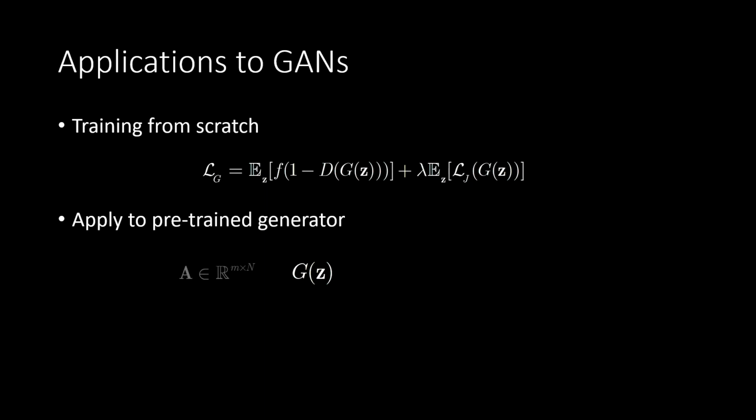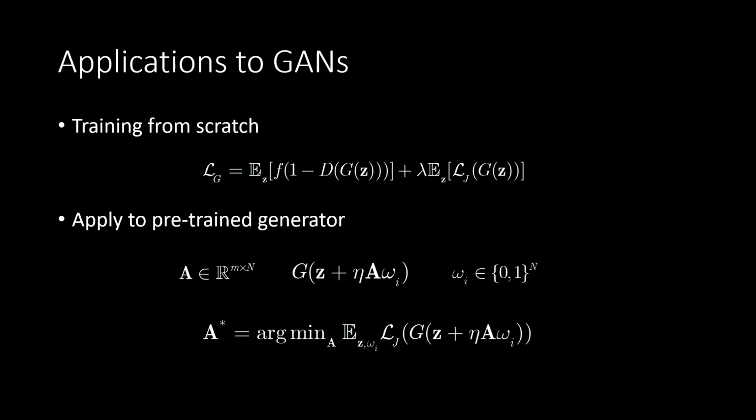Specifically, we introduce a learnable matrix A. Each column of A is a direction, and it can be used to edit the generated image. Omega is a one-hot vector that indexes the column of A, and eta is a scalar that controls how far z should move in the direction. A can be optimized by the following equation. OroJaR is now taken with respect to omega instead of z.